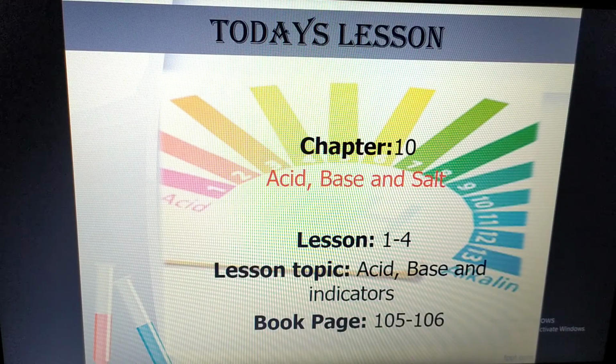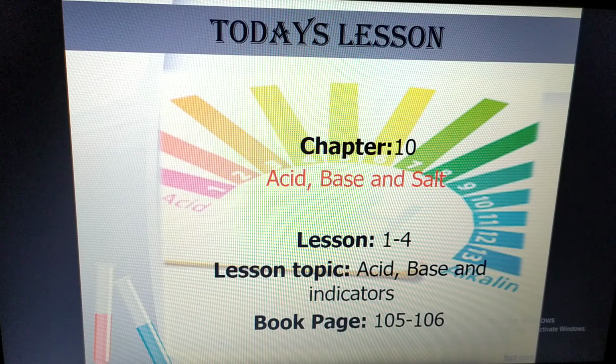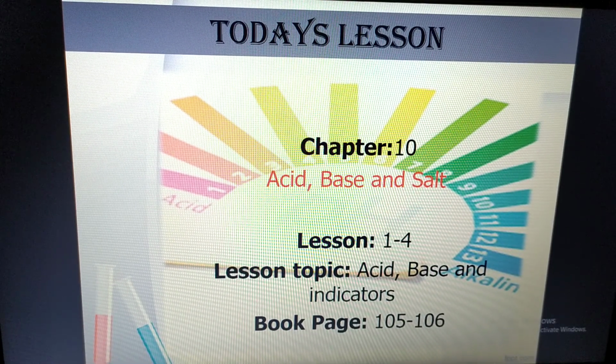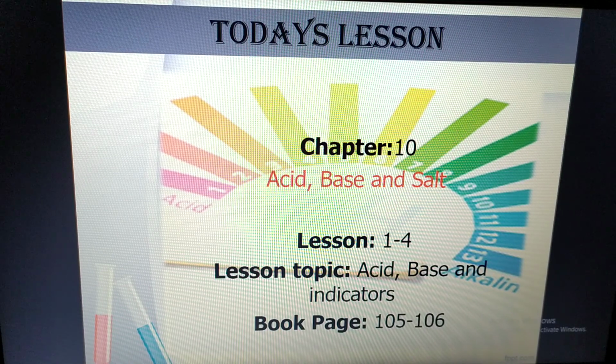So our lesson is chapter 10, acid, base and salt. Lesson 1 to 4 and lesson topic acid, base, indicator, which we will continue from our previous class. And obviously follow the book, page number 105 to 106.